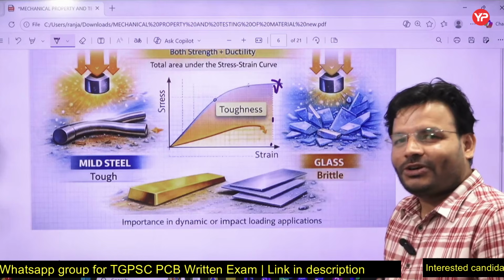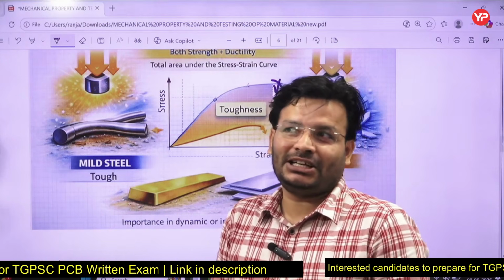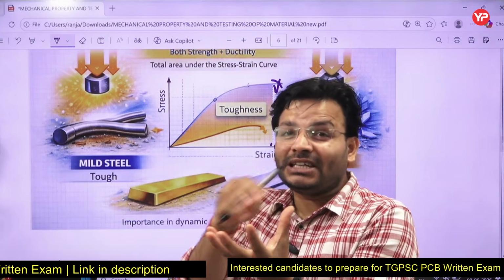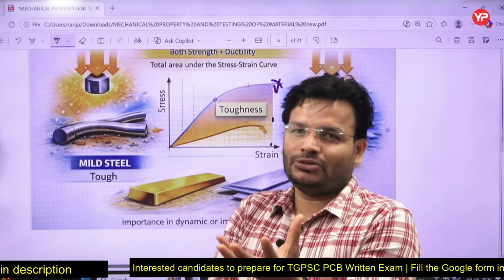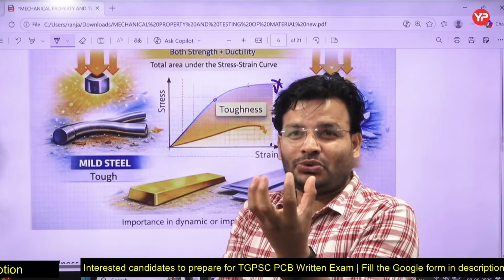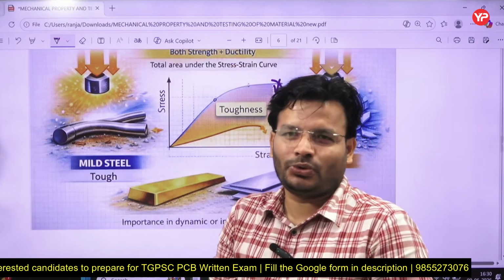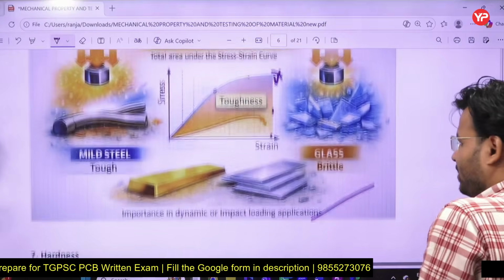So especially toughness plays a major role when the load is impact in nature. Suddenly, like this is my hand, I am going to hammer. If the material has less capability to store strain energy, it will break down fast. But if it can store more strain energy, then if I hammer it, it will not break down. Is that point clear? Right. Come to the next.